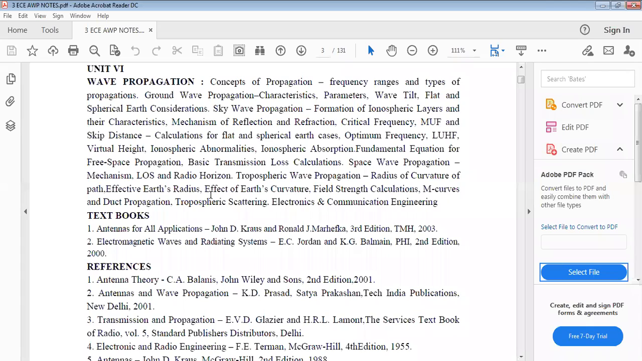So that's all about the revision of units 1, 2, 3 and the introduction to the sixth unit. I hope you revised all those concepts. In the next class, we will discuss in detail the wave propagation characteristics of that medium.